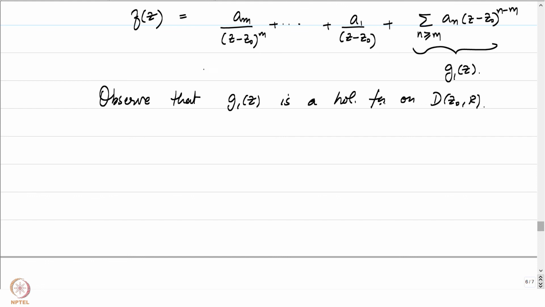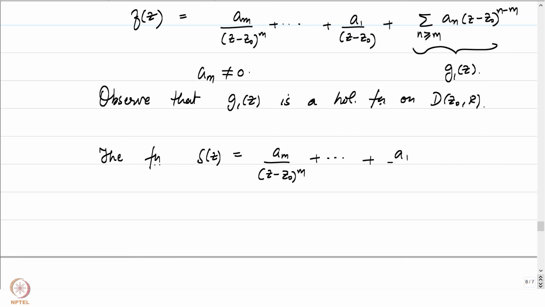That is good. So, here we know that a_m is not equal to 0. So, the function s of z given by a_m by z minus z0 to the power m plus up to a_1 by z minus z0 to the power 1, which is z minus z0.